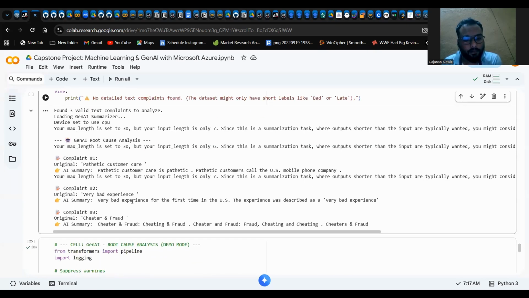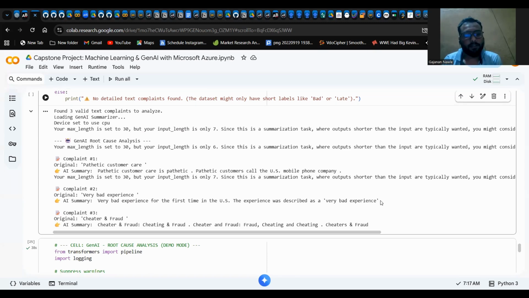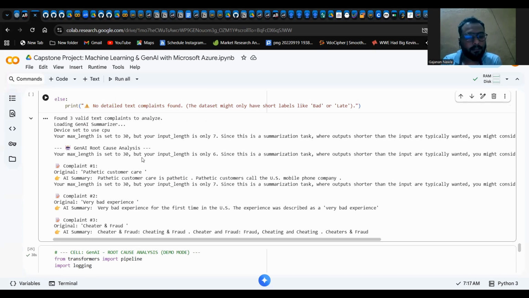Here also you can see a very bad experience, for first time in the US experience was described as very bad. So it is repeating the same thing again and again. The reason is that it gave us the warning that your max length is set to 30, but your input length is only 6. It is saying that the customer reviews are too short to generate a summary from.